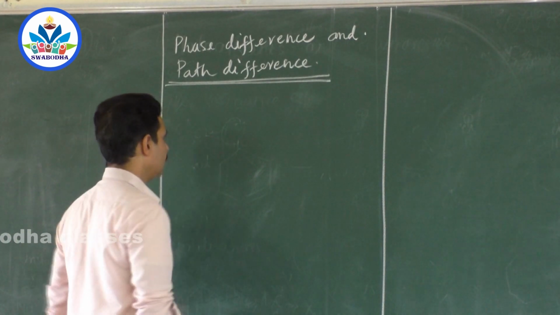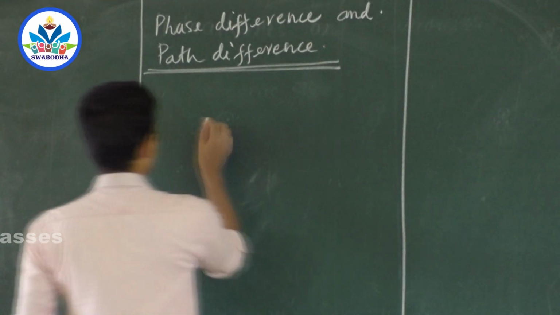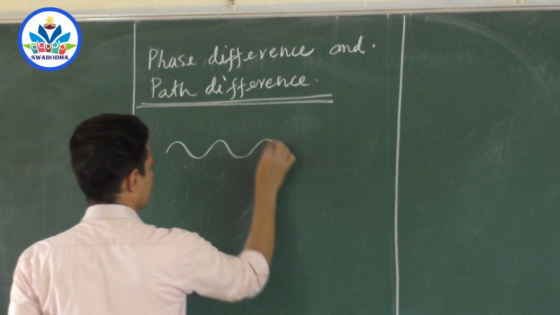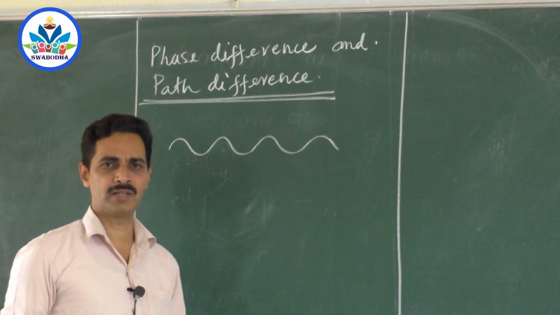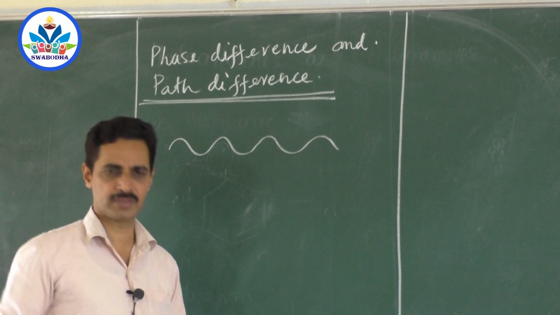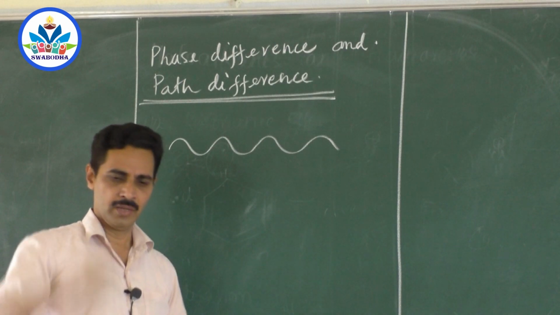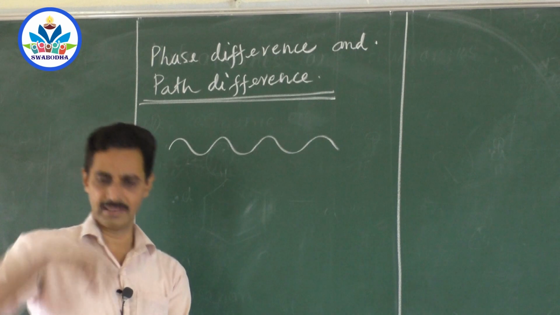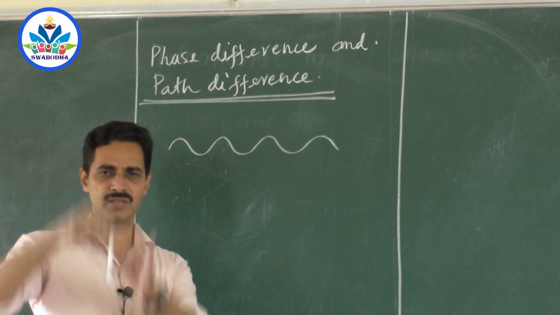So now, suppose you have two waves. Say you have two tuning forks here, and I will produce the two waves like this. Or you just produce some water waves, water ripples on the surface of water. Take a stick, dip it into water and simply move it up and down. When you move it up and down, the water molecules will also move up and down. At the point where they are attached to the stick, when you move this, the molecules will also start moving.